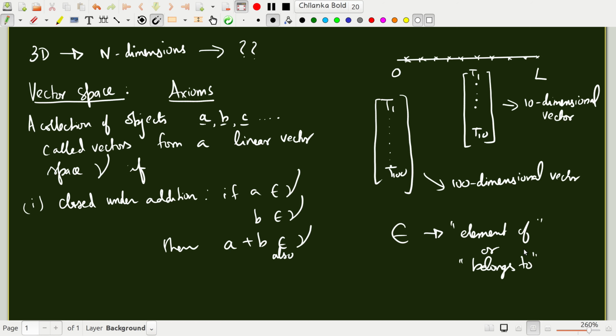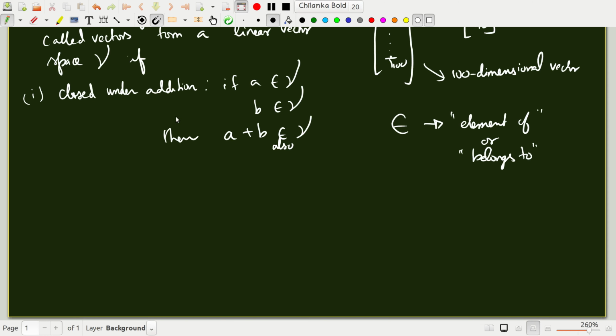Now this is one of the first axioms. These are something that you might have seen in high school, when you discuss number systems and axioms. These are very similar, but now we are generalizing it to vectors. They are commutative and associative.